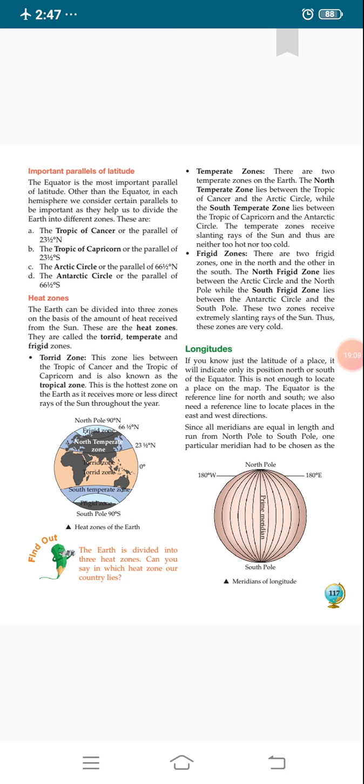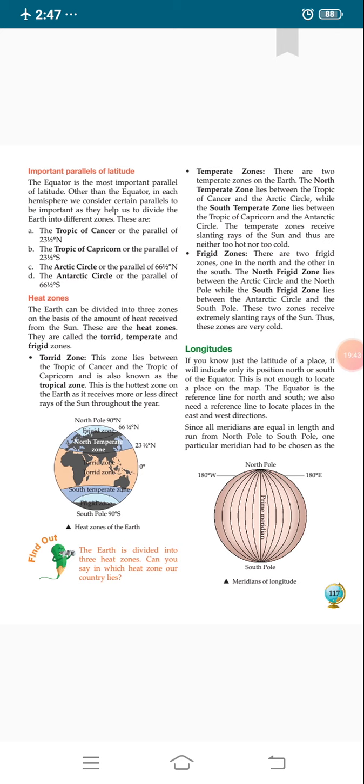Number 1, torrid zone. This zone lies between the Tropic of Cancer and the Tropic of Capricorn. It means the torrid zone lies between 23.5 degree north and 23.5 degree south, that you can see in this diagram, where the brown color shows the torrid zone.